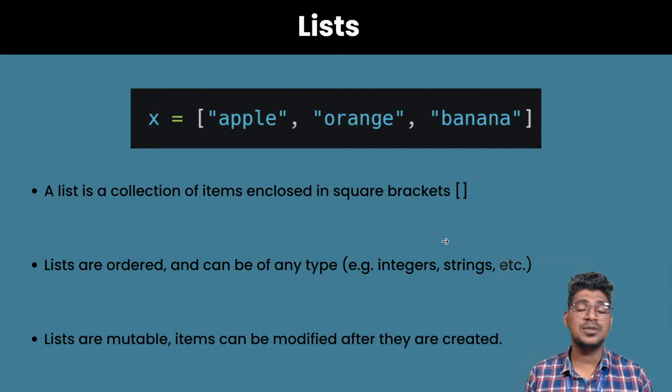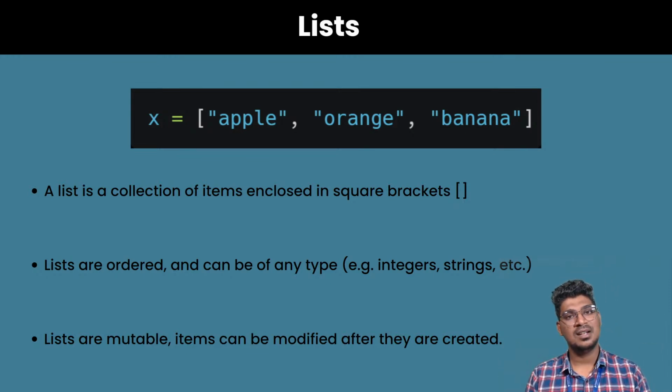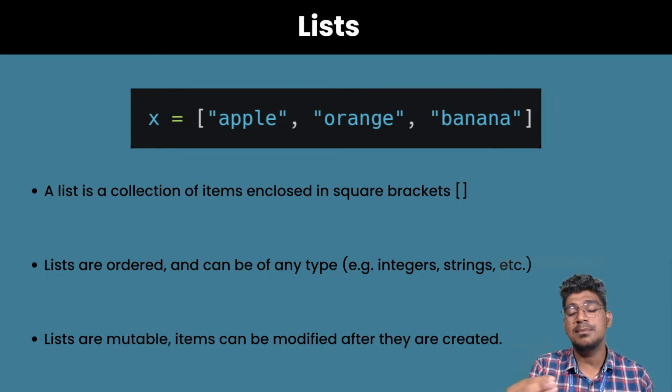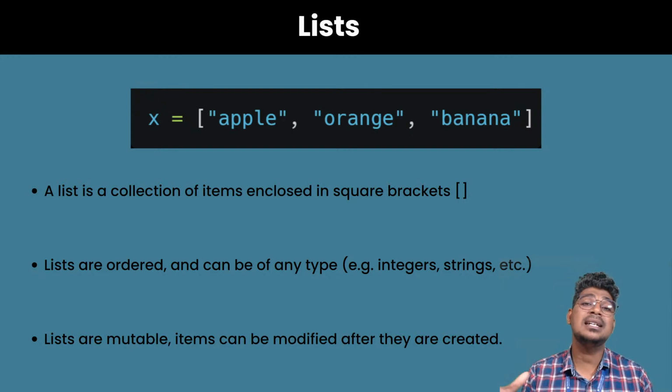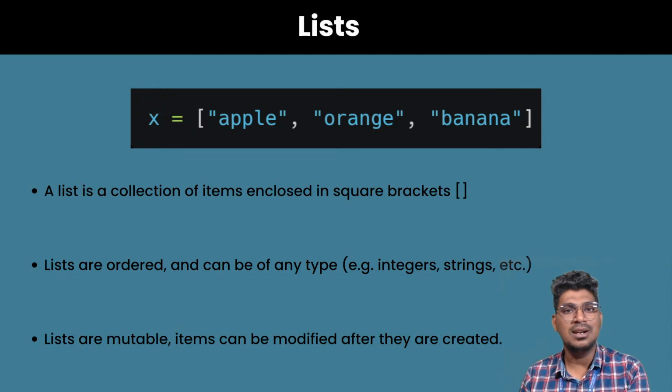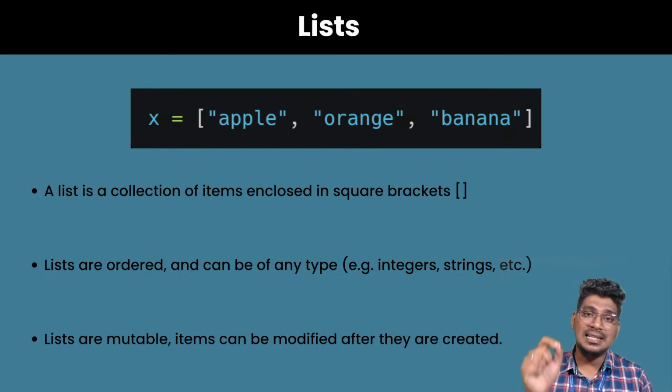Multiple items stored inside the square bracket, that is nothing but a list. A list is a collection of items enclosed within square brackets. The items may be of different data types: maybe an integer, a string, a list, or a tuple. That is what a list is exactly.